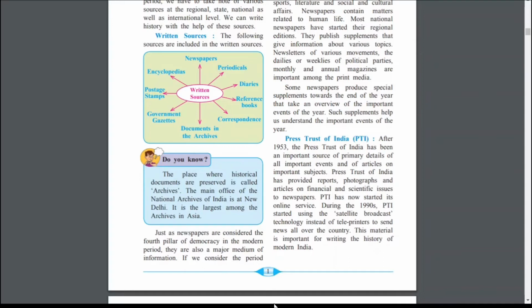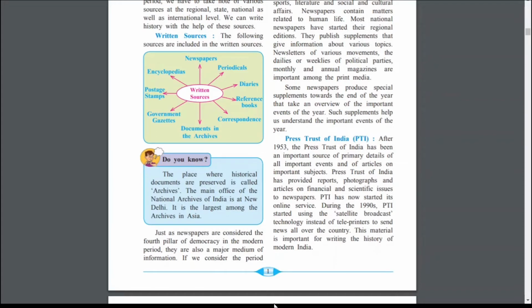Then financial and scientific issues to newspapers means Press Trust of India has provided reports, photographs, and articles on financial and scientific issues to newspapers. So that means if somewhere there is a corruption, that will also be given here. Then scientific issues, that means some research going on in our country, is also given in the newspaper.